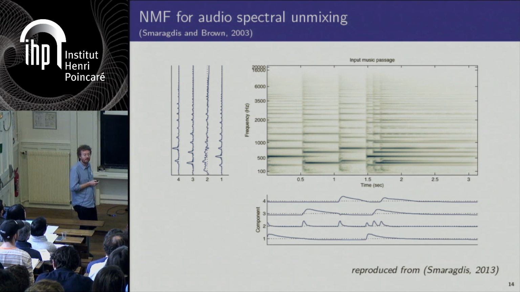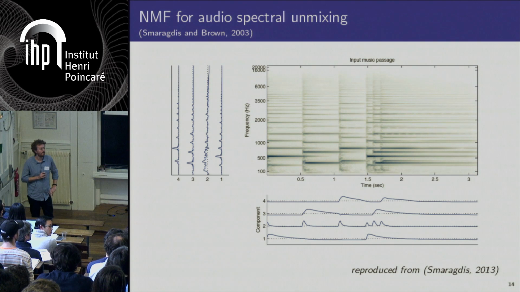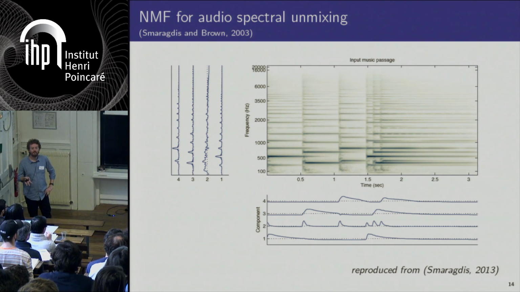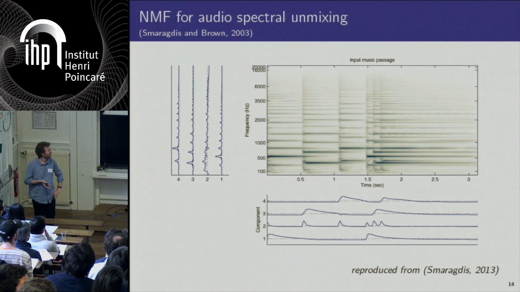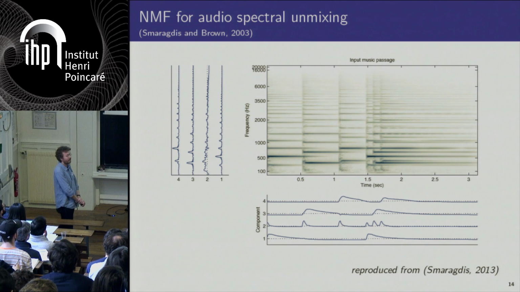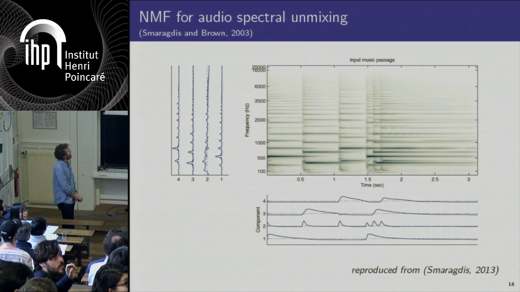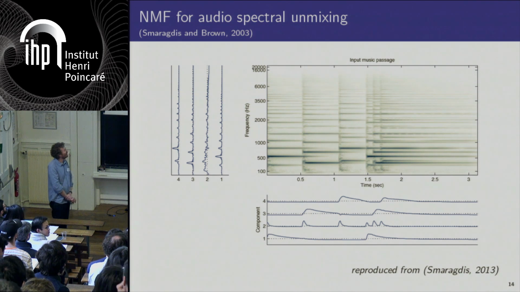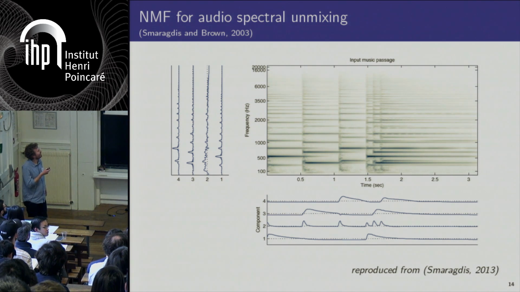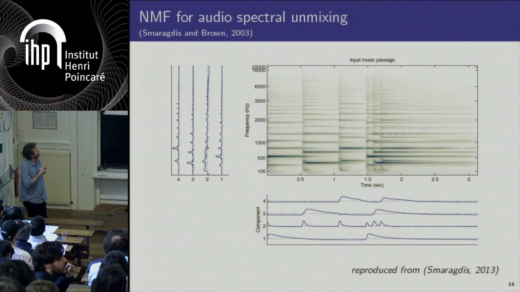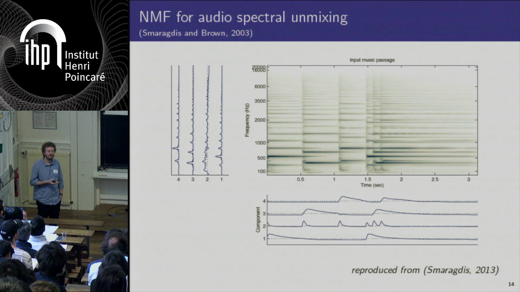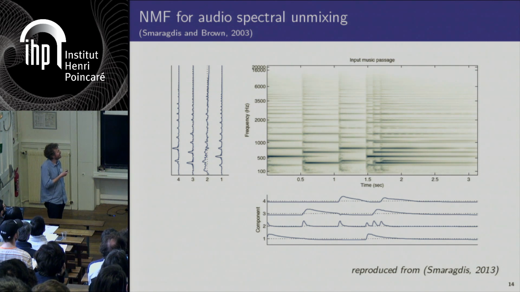Another application in which I've worked a lot is audio spectral unmixing, for audio source separation, for example. So the principle here is to decompose a spectrogram into a dictionary of elementary spectral patterns and activations of these patterns.